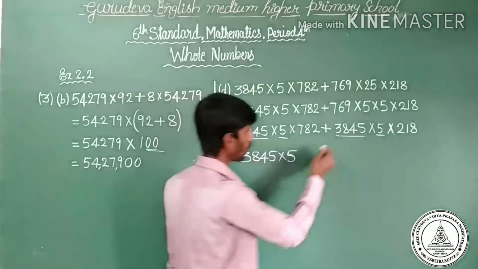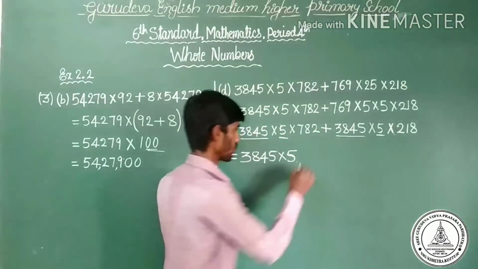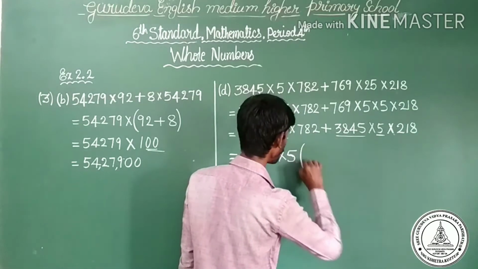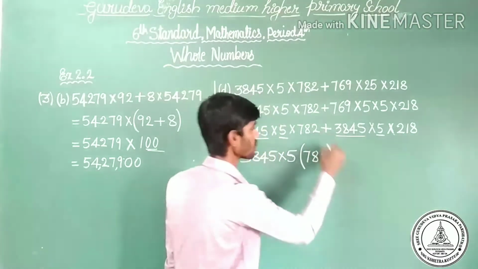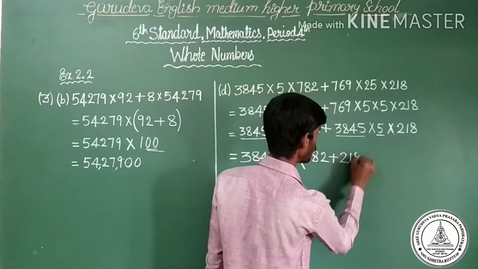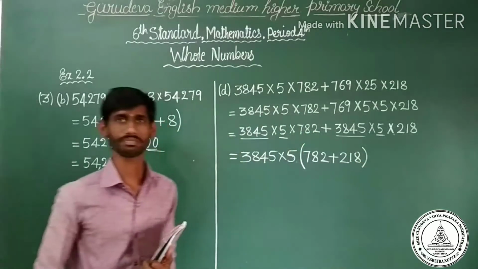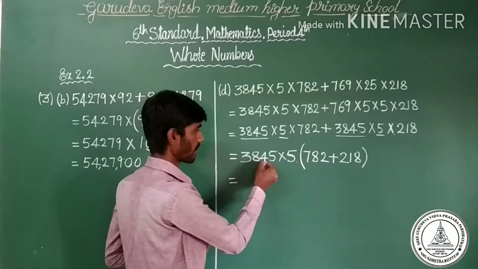Any common thing in the problem? Here is 782, here is 218. No common, so you may put a bracket: 782 plus 218. Are you clear? Yes. You may multiply 3,845 into 5.